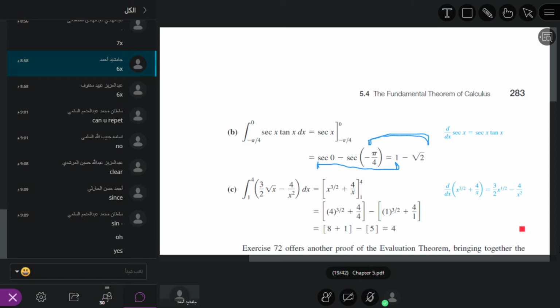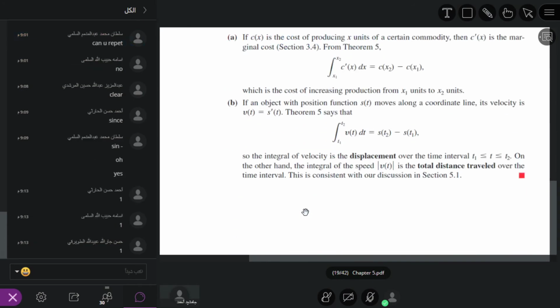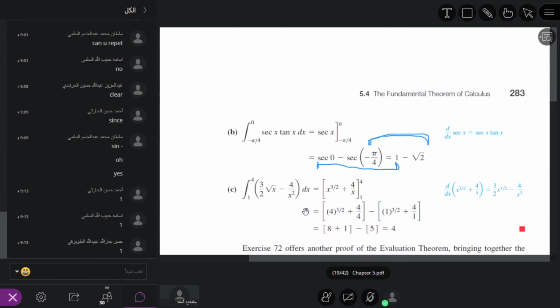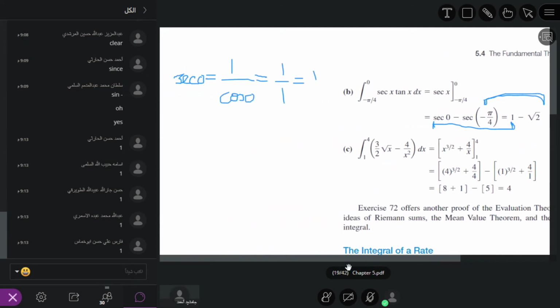My question is, what is the value of cosine at 0? It is equal to 1. Yes, it is equal to 1. So that is why 1 divided by 1 is also 1. That is why we are putting 1 here.